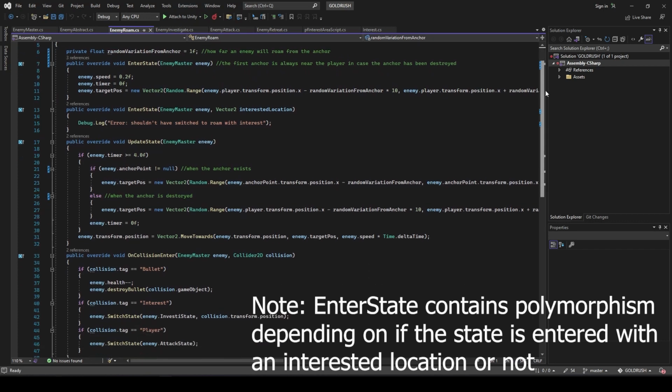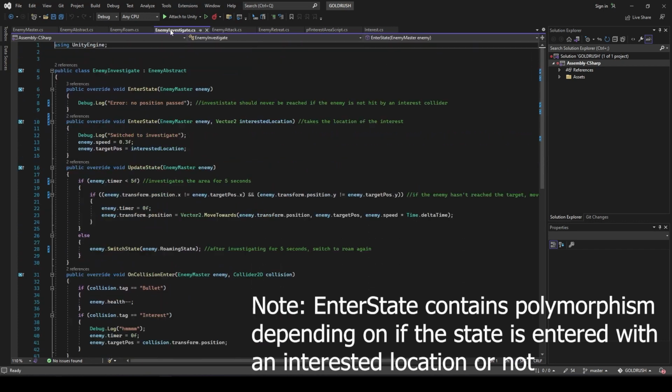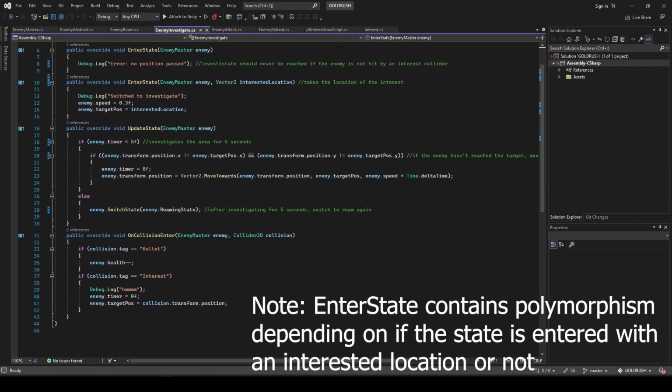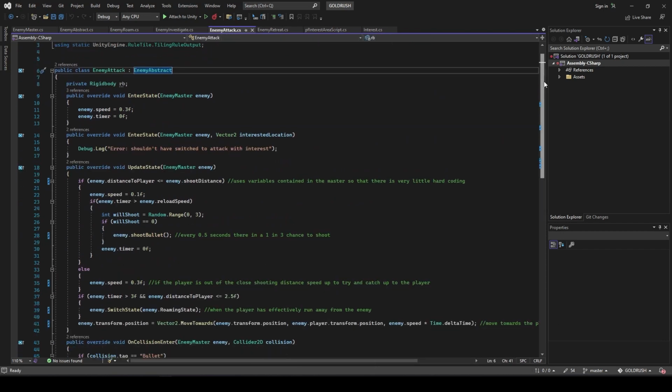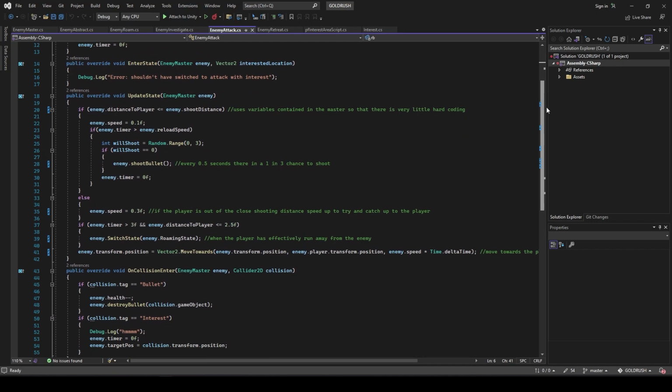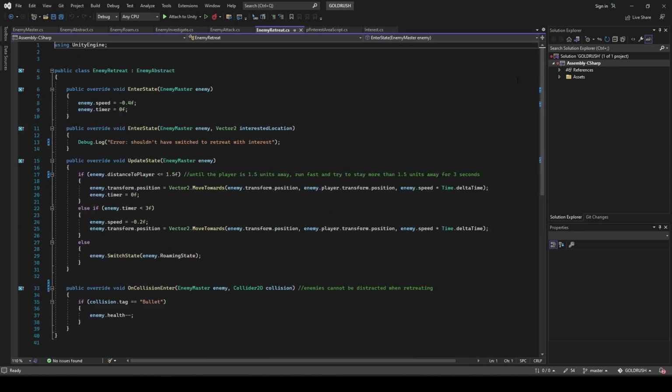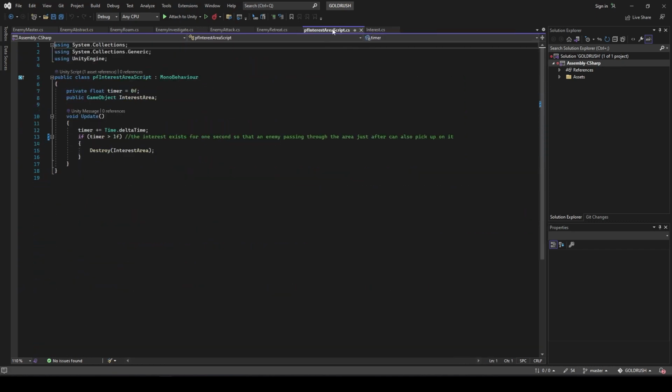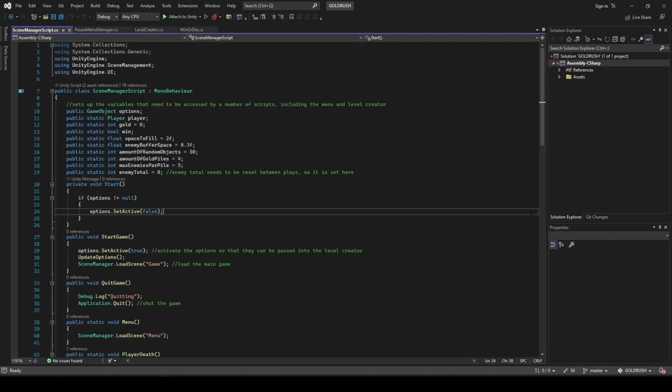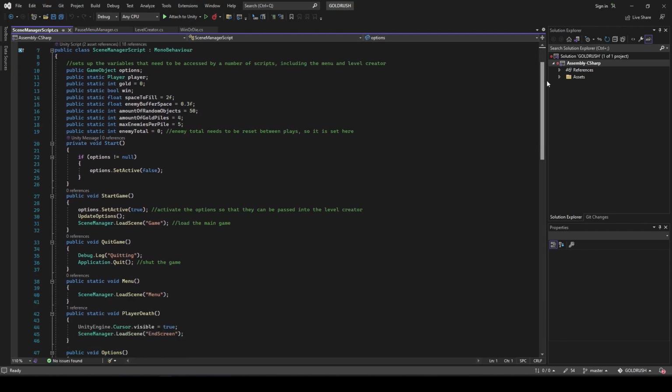I used an object-oriented approach to programming within the game, which is a programming paradigm that is based on the concept of objects, which contain data and code that's used to manipulate said data. In OOP, objects are defined as classes, which specify the properties and behaviors that objects of that class will have. This allows for code to be organized into reusable, modular units, making it easier to maintain and extend over time. OOP's encouragement of code reusability can save a lot of time as opposed to functional programming.